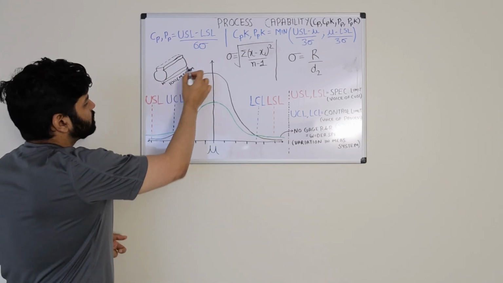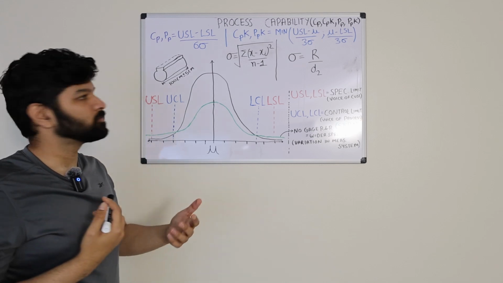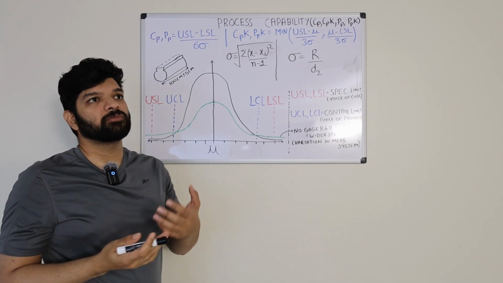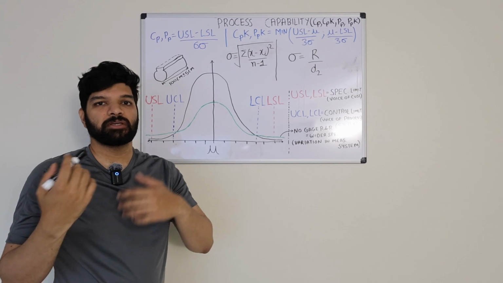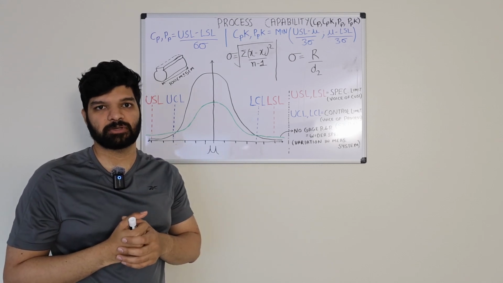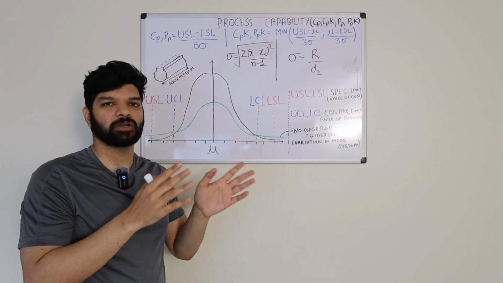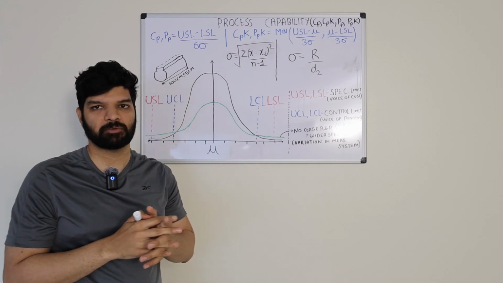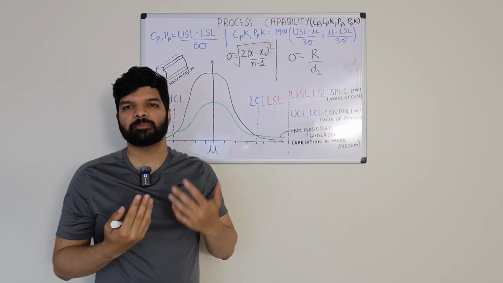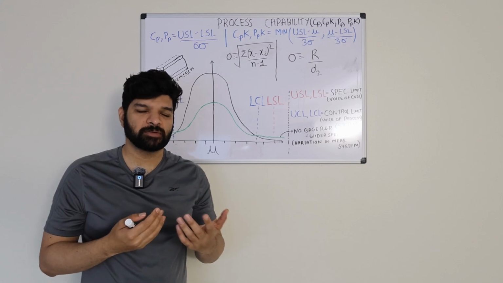So we have a spec over here of 100 centimeters plus minus 5 centimeters, and we want our process to be 6 sigma capable, or more or less than that. The standard could be 1 sigma capable. Depending on the industry and depending on the company, these values vary.